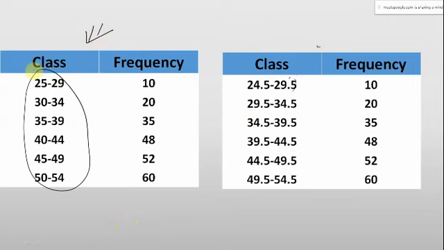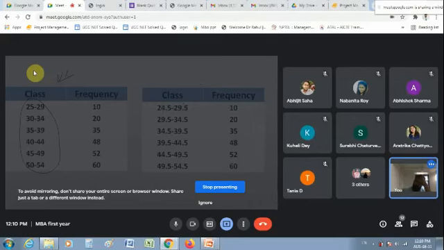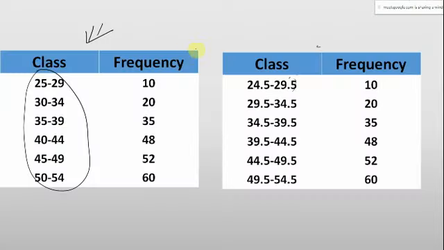Is this particular data being represented by the inclusive method or the exclusive method? The left side table. Inclusive, sir. Yes, it is inclusive. Now we need to convert it into the exclusive. So for that we need to calculate the correction factor.